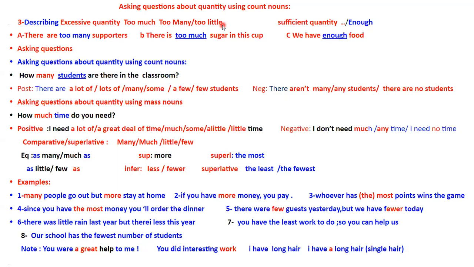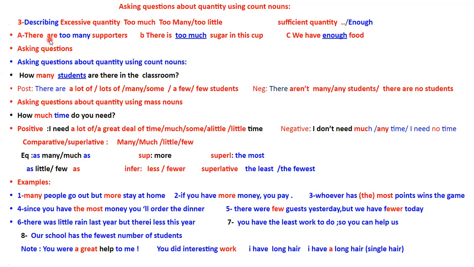But sometimes we can describe an excessive quantity or number of something, of course. So we use too much, too many, too little, too few, and so on. It depends on what we want to say. So have a look at these examples here. Excessive means it exceeds the normal limit. It goes beyond what we need.